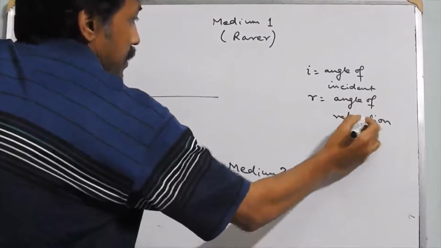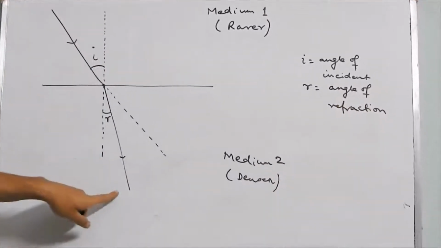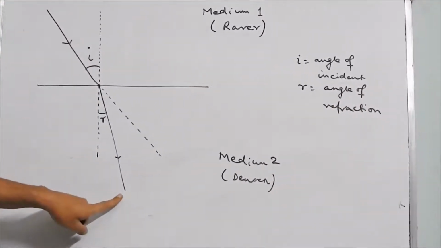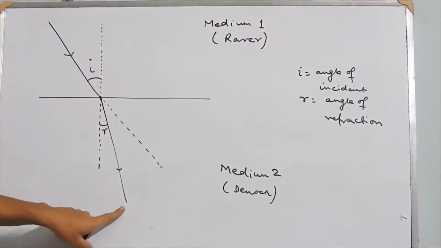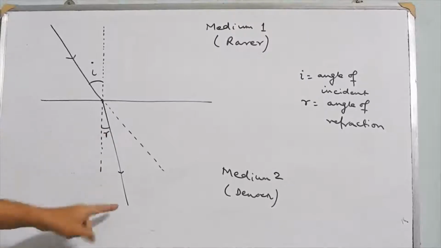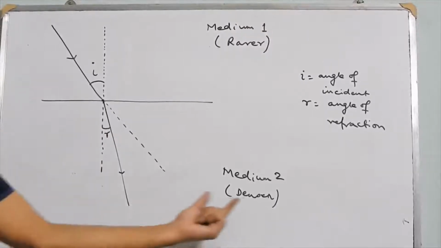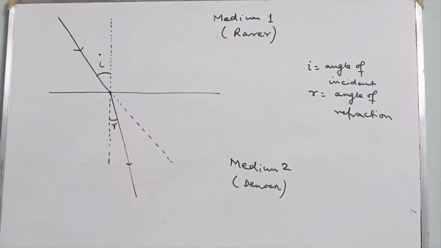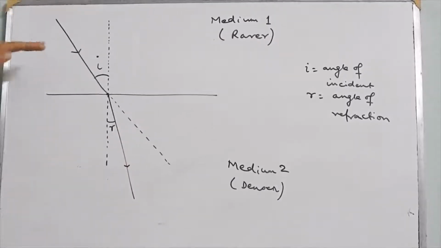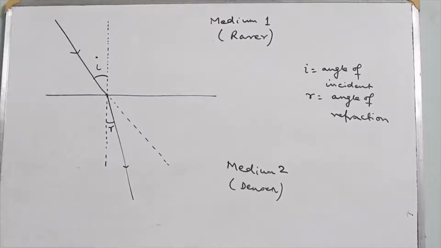And this ray that enters into the second medium is called the refracted ray. This is the incident ray, this is the refracted ray. When light bends towards the normal, then the second medium is denser and the first medium is rarer. So you can say that if a ray of light passes from rarer to denser medium, it will bend towards the normal.